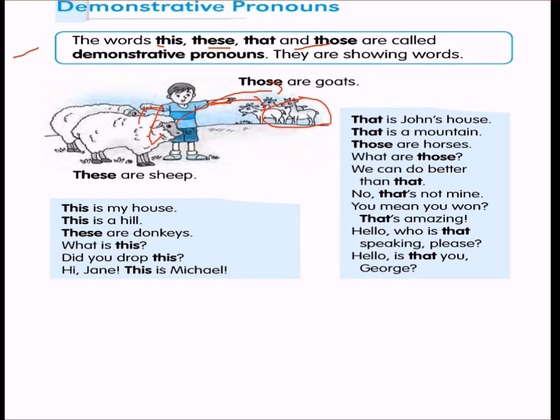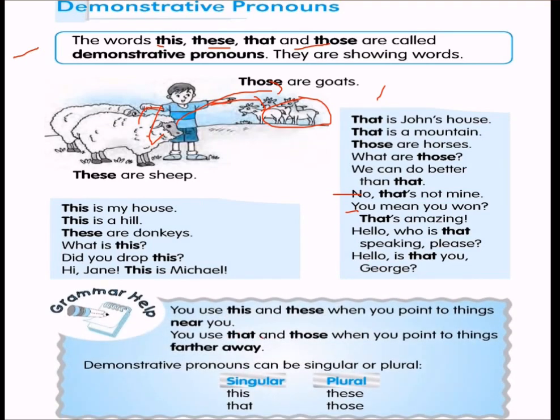What is this? Did you drop this? Hi Jane, this is Michael. And then, that is John's house, that is a mountain, those are horses. What are those? We can do better than that. No, that's not mine. You mean you won? That's amazing. Hello, who is that speaking, please?